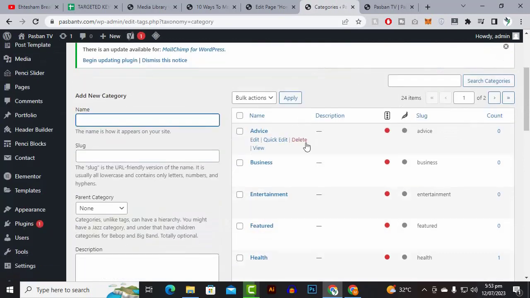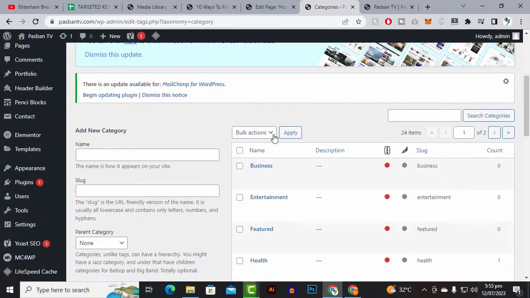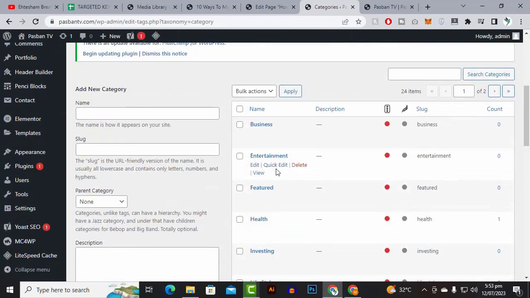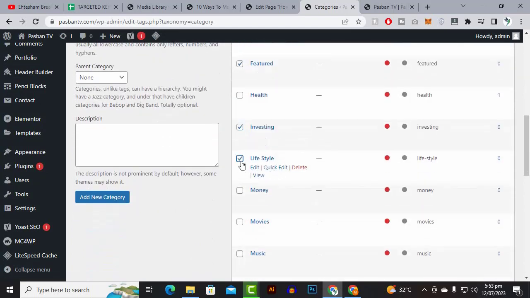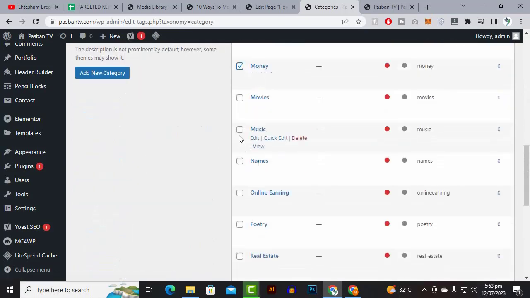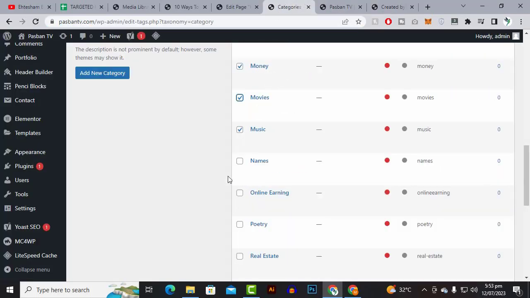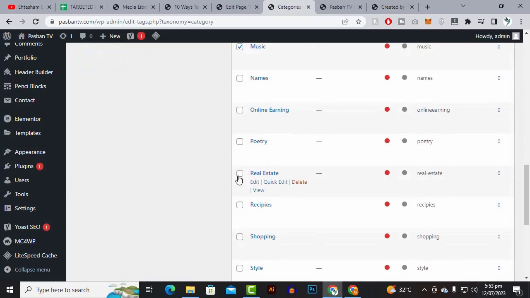Like you can see this advice category we don't need, we can just delete it. Featured we don't need, health we need, investing we don't need, lifestyle we don't need for now, money we don't need, music we don't need, movies we don't need, names we need, and we don't need online earning, poetry, real estate for now.